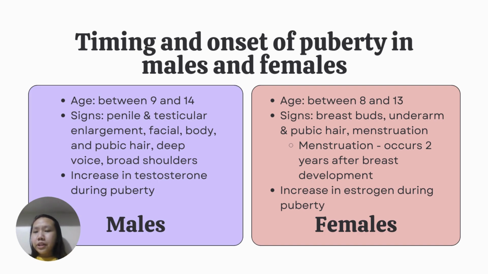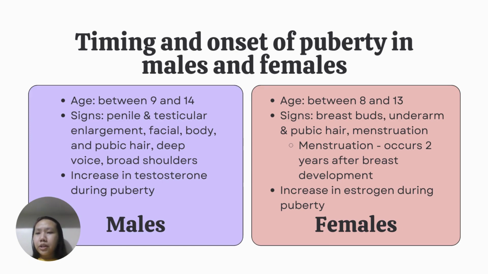The first sign of puberty in girls is usually the development of breast buds, followed by the growth of pubic hair and the onset of menstruation. Menstruation typically begins around 2 years after the onset of breast development and is a sign that the female reproductive system is fully matured. In males, the onset of puberty is usually slightly later than in females, occurring between the ages of 9 and 14, although it can occur as early as 8 or as late as 16.